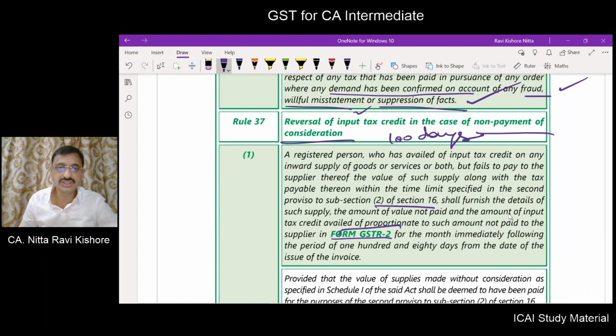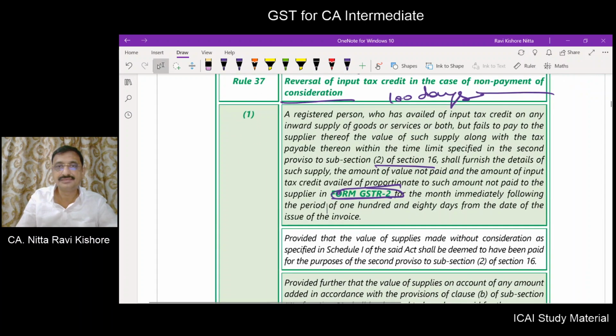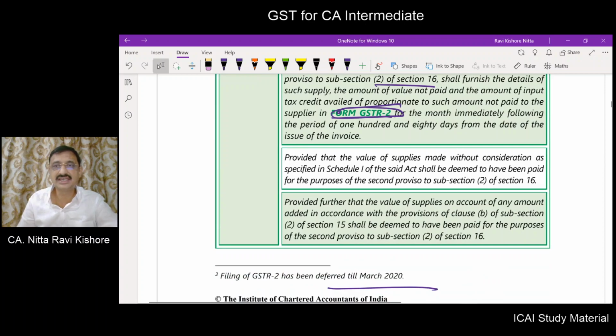Now this form 2 is not yet made applicable. Provided that the value of supplies made without consideration as specified in Schedule 1 of the said Act shall be deemed to have been paid for the purpose of second proviso to section 16 subsection 2.